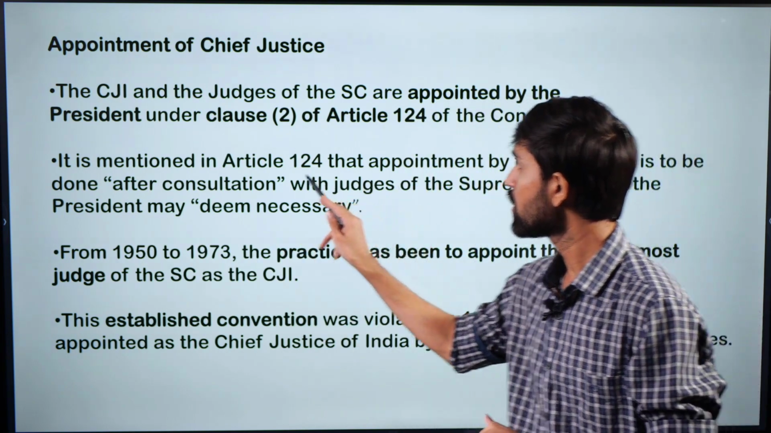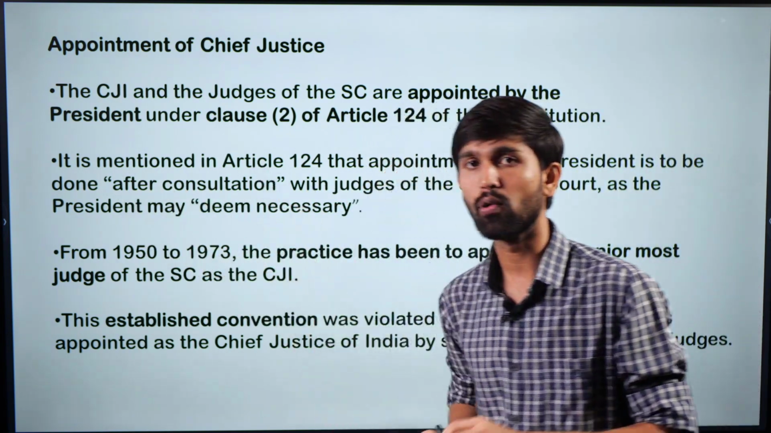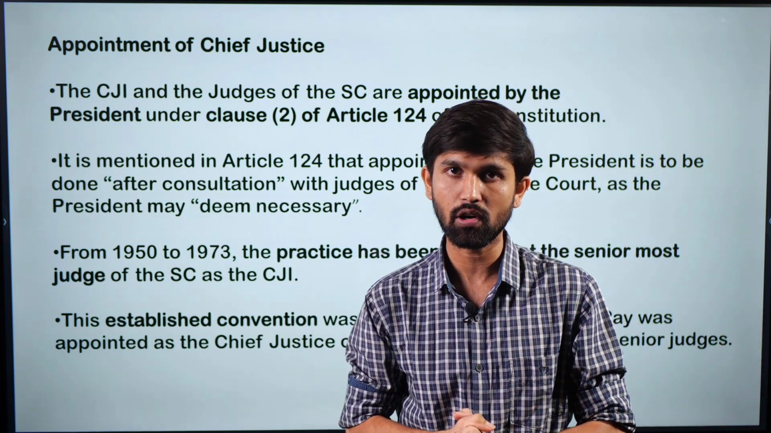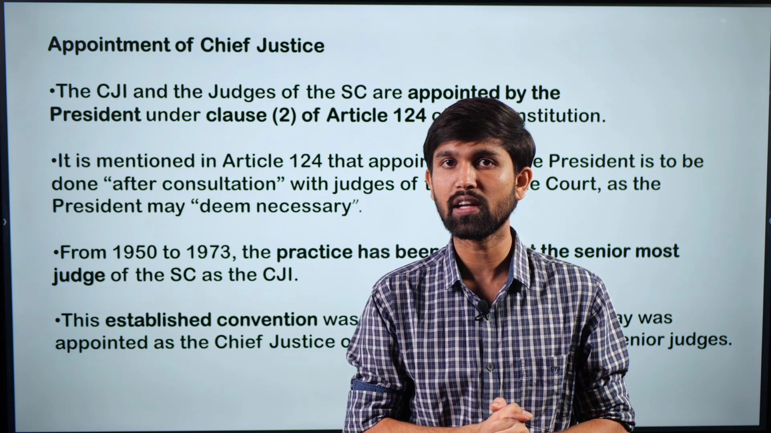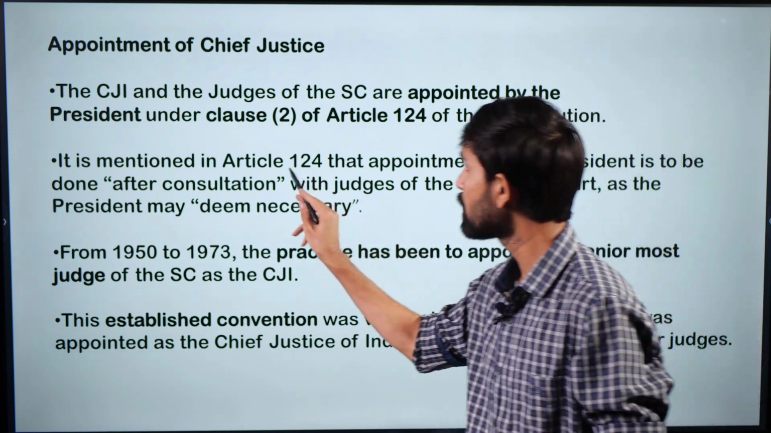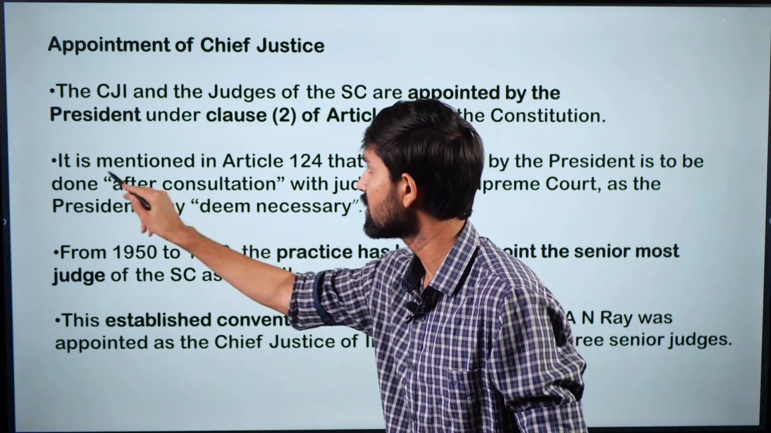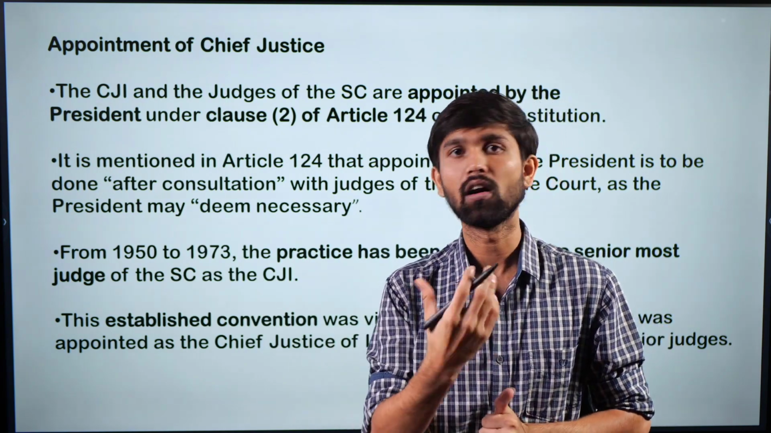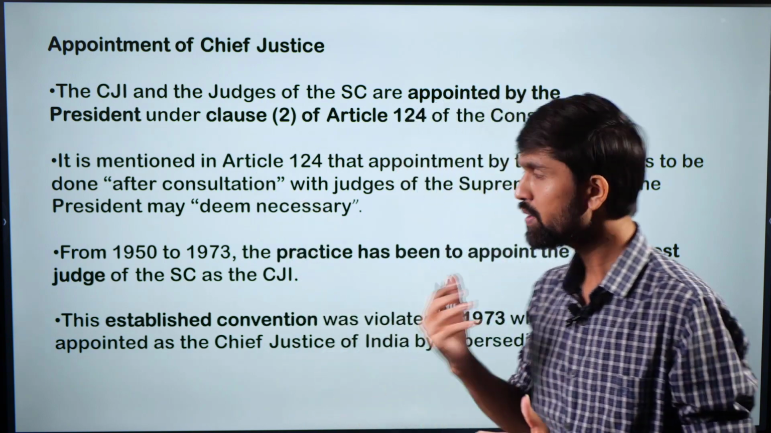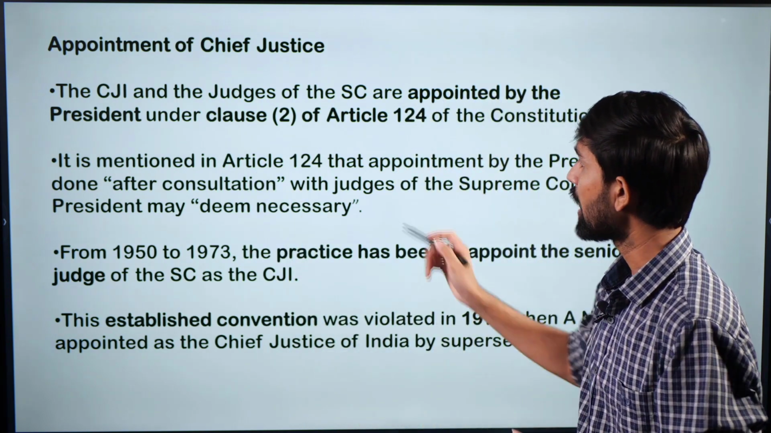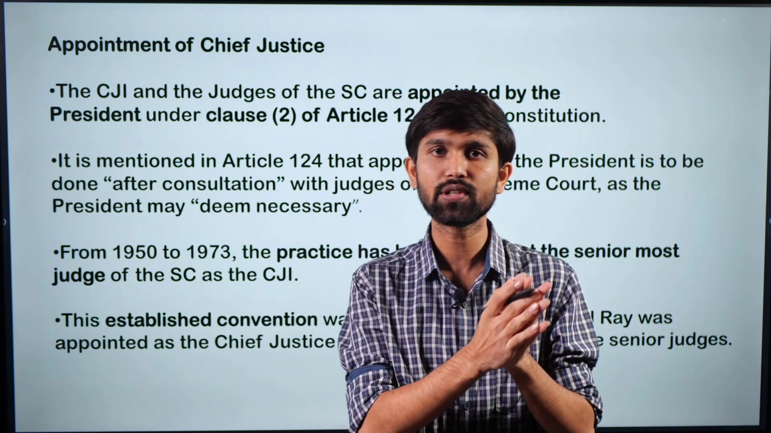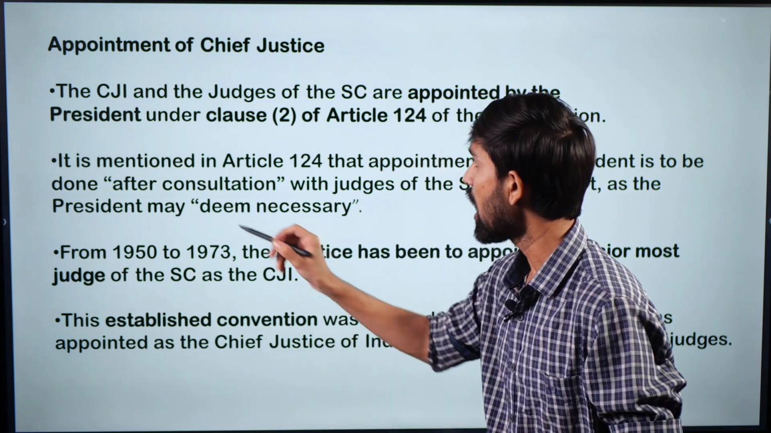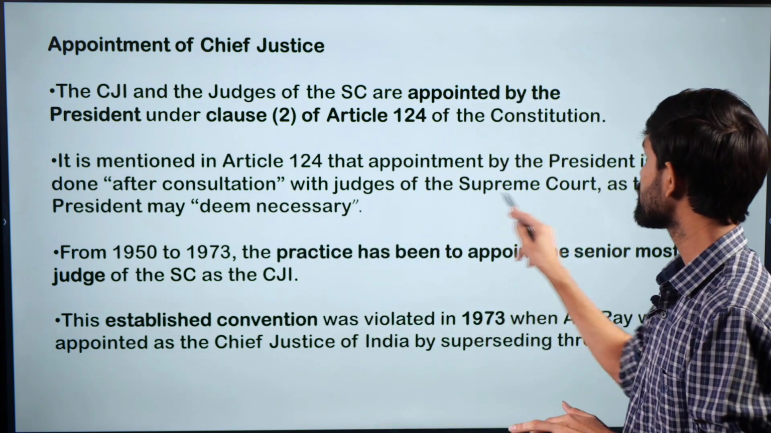This line over here, which is a part of Article 124, later went on to become a very significant line in the judicial history of India. How so? We'll take a look in a short while, wherein this particular phrase, after consultation, became the genesis for the origin of the collegium system in India. How did that happen? We'll take a look in a while. So Article 124 mentions the procedure that the President would be appointing the Chief Justice of India, and that would be done after consultation with the judges of the Supreme Court.